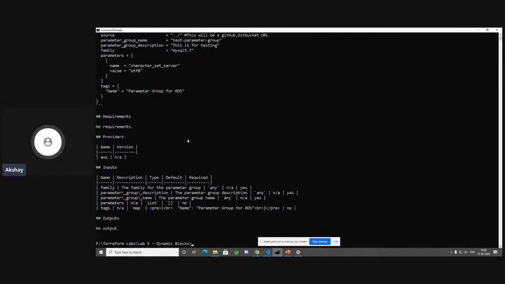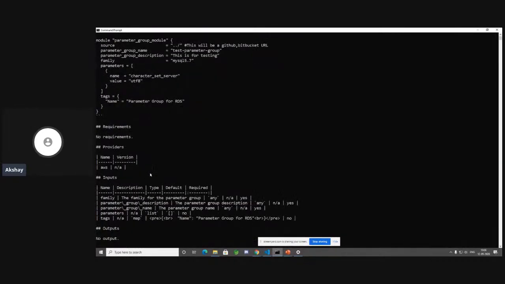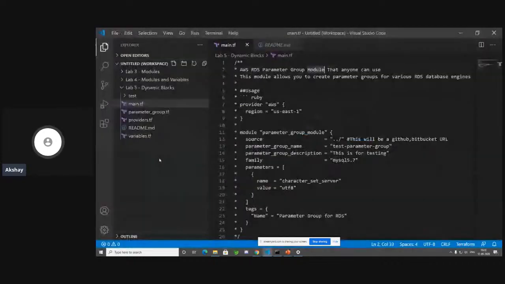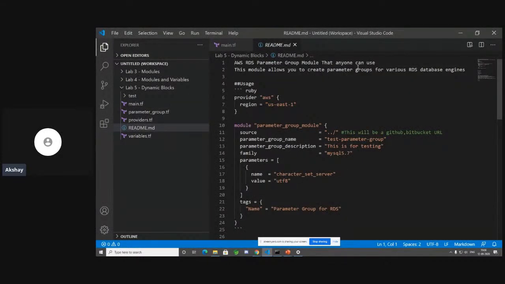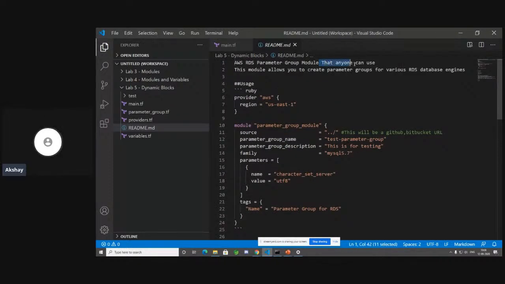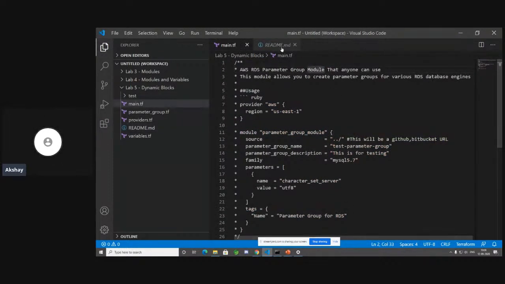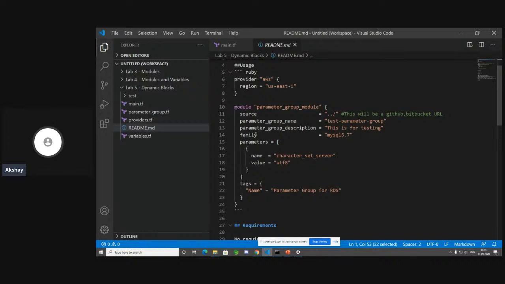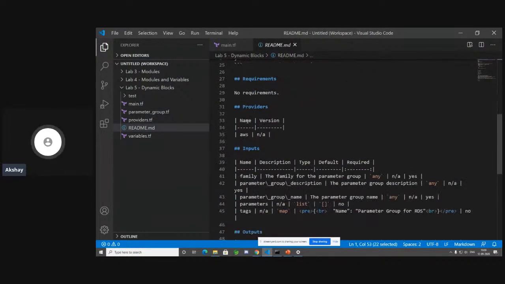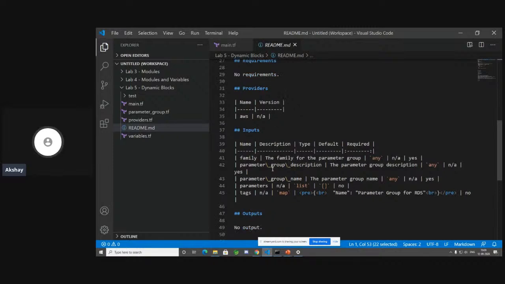It has generated this here, but has not written it to the file, right? So let's write it to a file. Let's use output readme.md. Now let's take a look at the readme.md file. Beautiful. Now the readme.md file is updated with the text that anyone can use from the main.tf. You also have the module block that you specified, the providers as a table, and the inputs as a table.